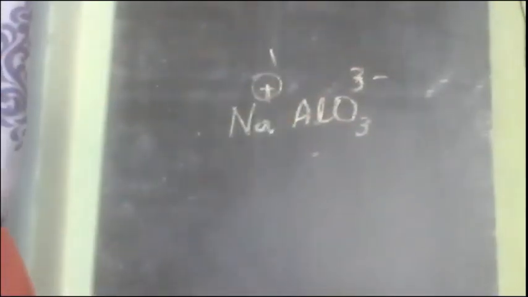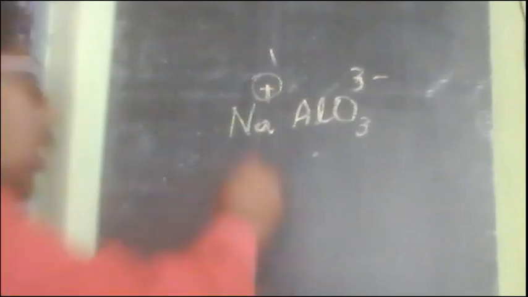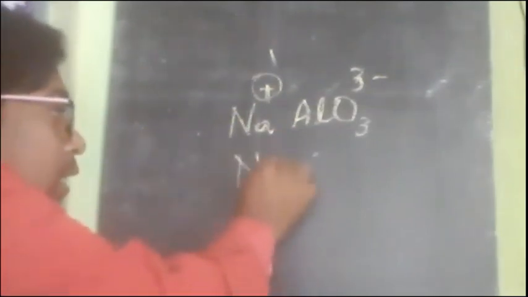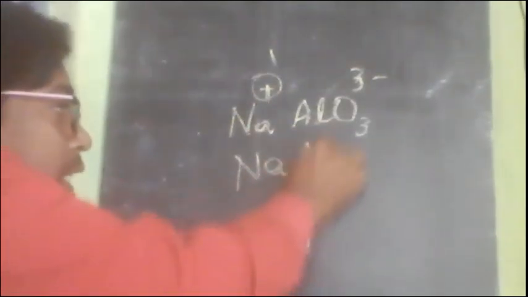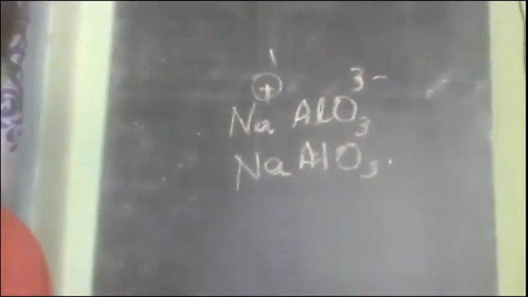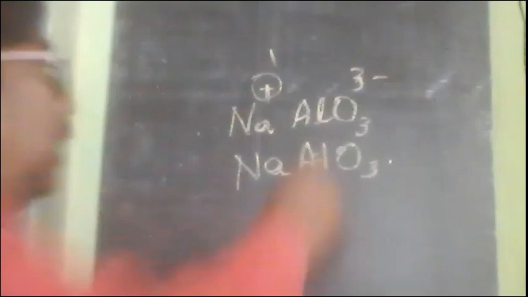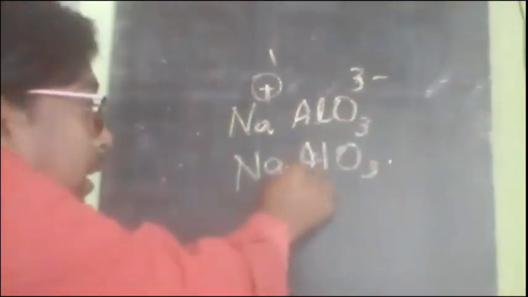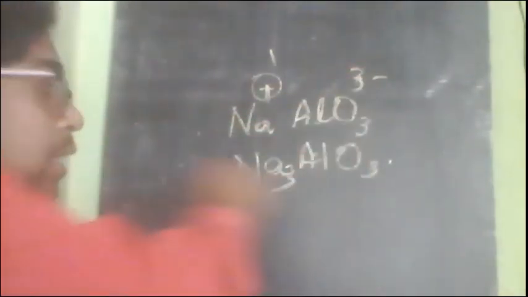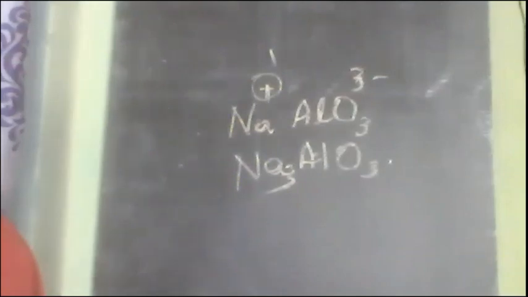Now this valency is 1. So I told you, if it is 1, no need to write. So the formula will be NaAlO3. Na3, this 3 must be written here, no? Na3AlO3. Is it visible to everyone? Yes or no? Yes, sir.